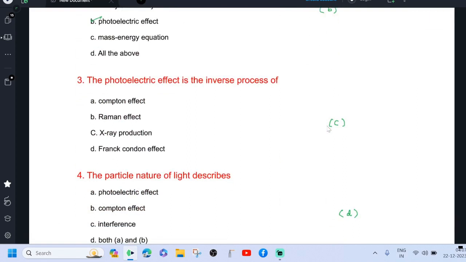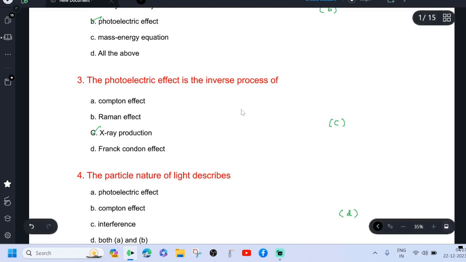See the third question. The photoelectric effect is the inverse process of X-ray production. In X-ray production, when fast-moving electrons are suddenly stopped by a metallic target of high atomic number, X-rays are produced. Whereas in the photoelectric effect, X-rays are allowed to fall on a metallic surface, and electrons are emanated.